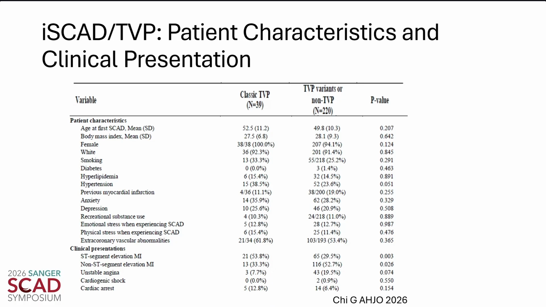However, when we looked specifically at the clinical features related to the type of presentation, ST segment elevation or STEMI was significantly more common in those with the Takotsubo-like pattern. And as you can also see here, with regard to the type of symptom, unstable angina was a little bit more common. It's not common in SCAD typically, but it was seen in those that did not have the Takotsubo-like feature.